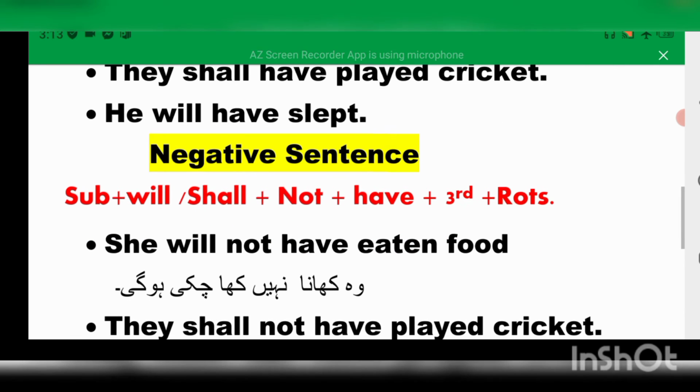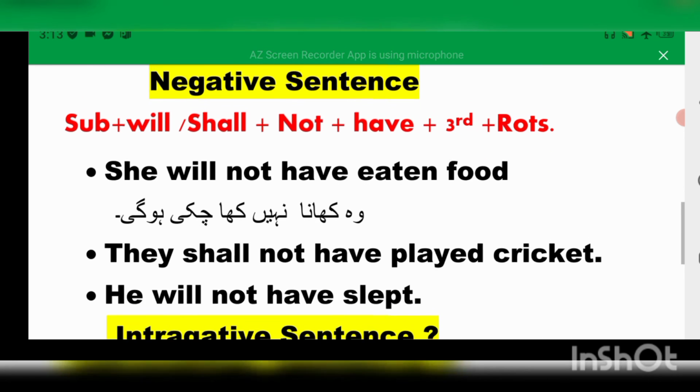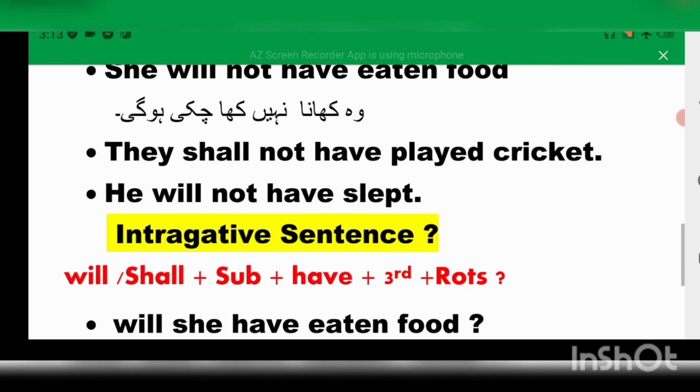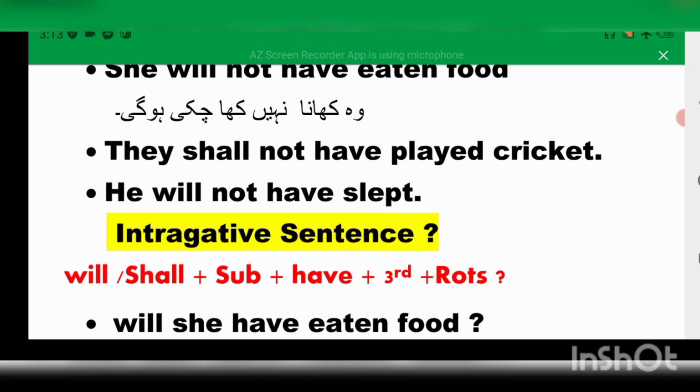Second one, negative sentence: subject plus will, shall plus not plus have plus third form of verb plus rest of the sentence. For example, she will not have eaten food. वो खाना नहीं खा चुकी होगी. Second example, they shall not have played cricket. Third example, they will not have slept.